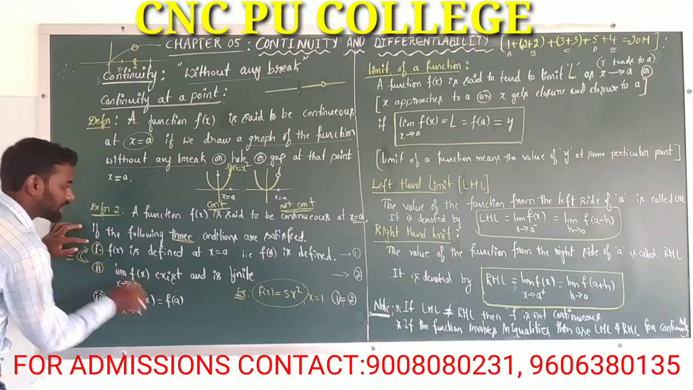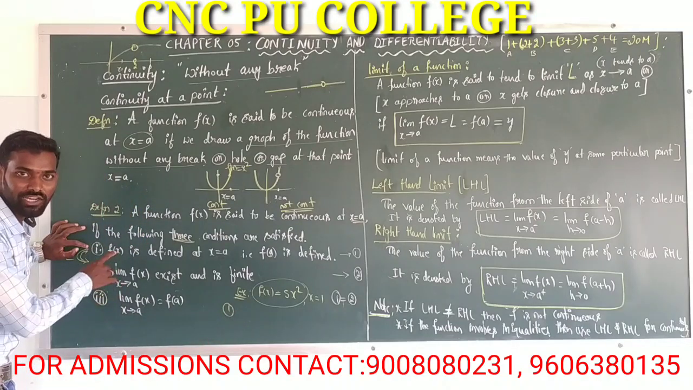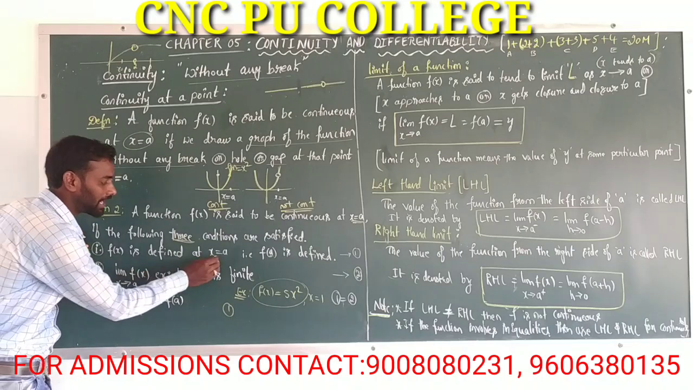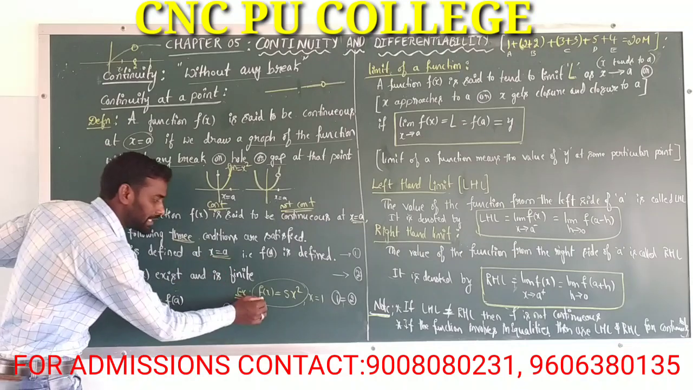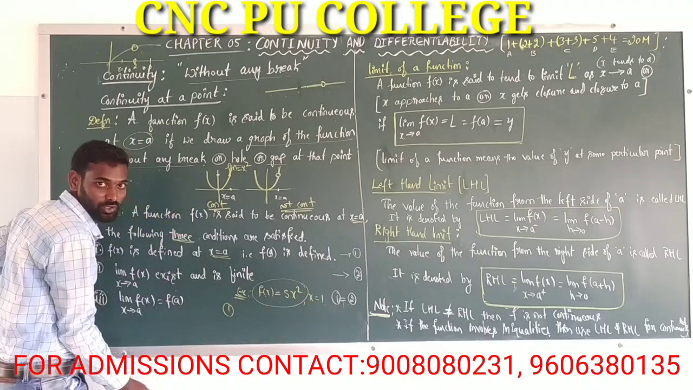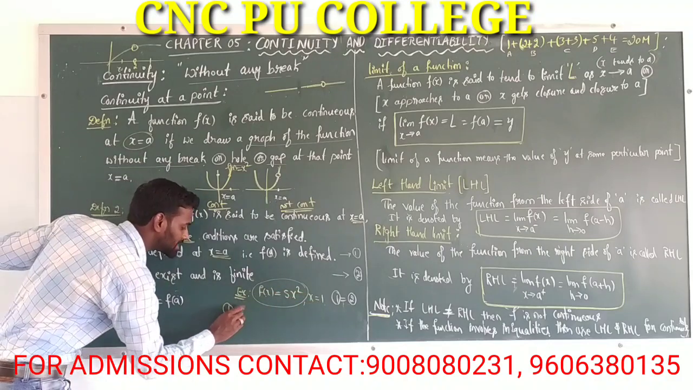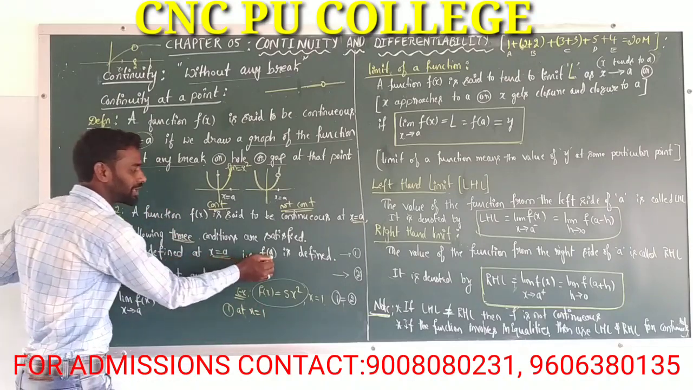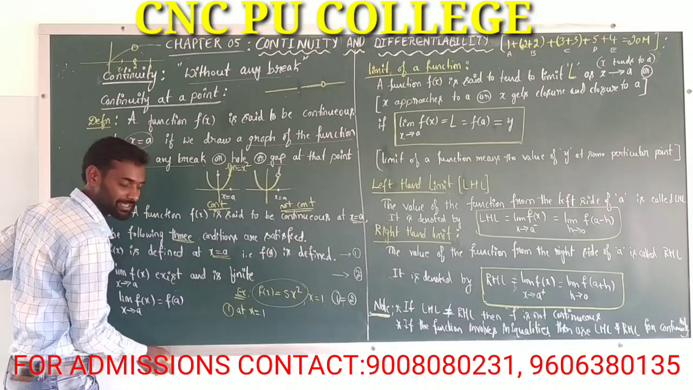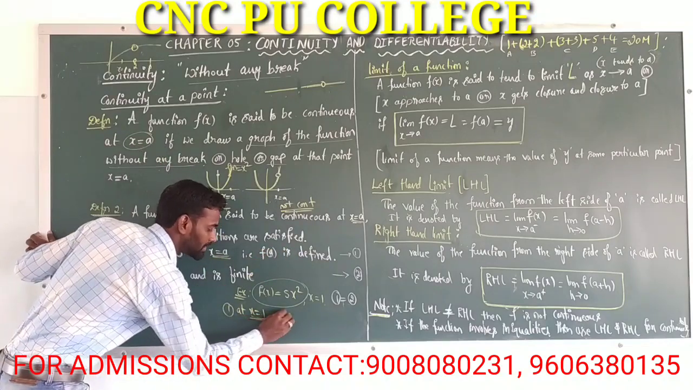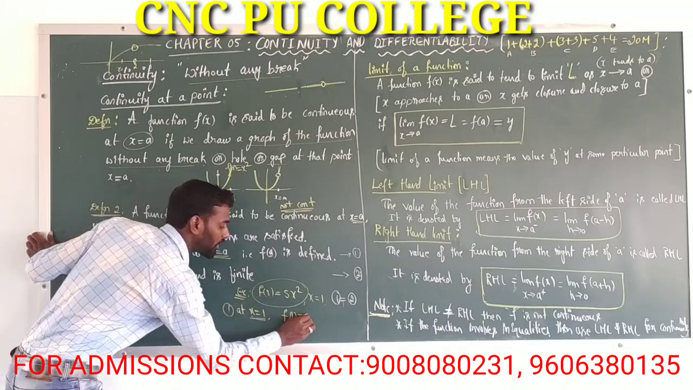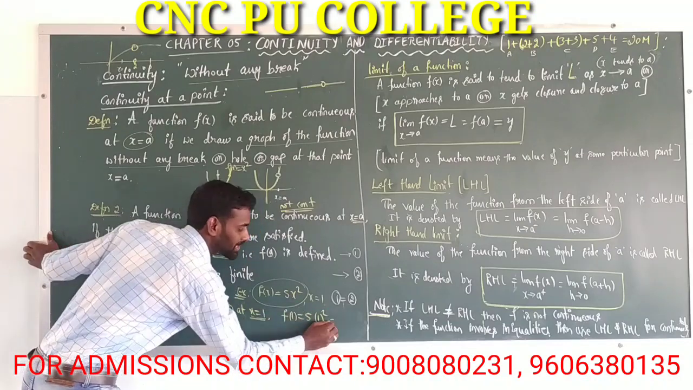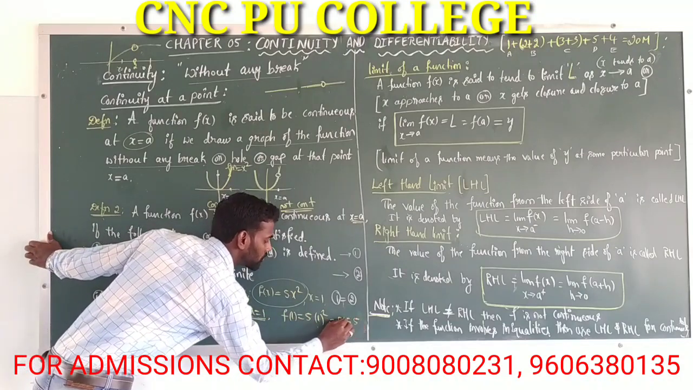Here the first condition of this continuity is f of x is defined. That means f of x is defined at x is equal to a, here at x is equal to 1. At x is equal to a means f of a is defined. That means at x is equal to 1, f of 1 is equal to 5 into 1 square, that is equal to 5 into 1 is equal to 5.